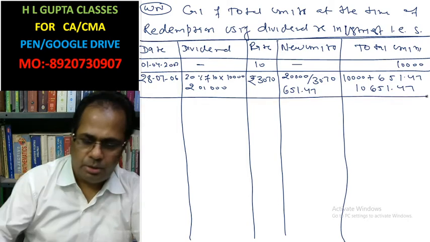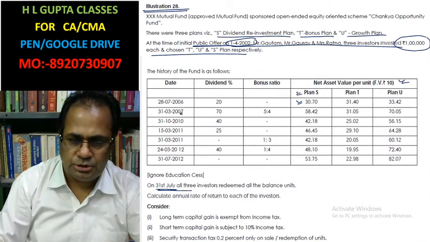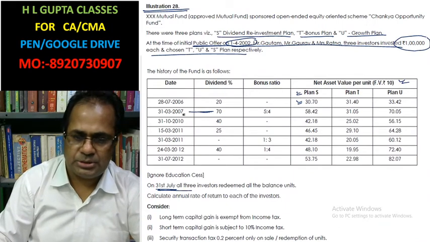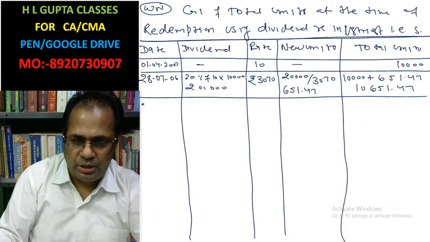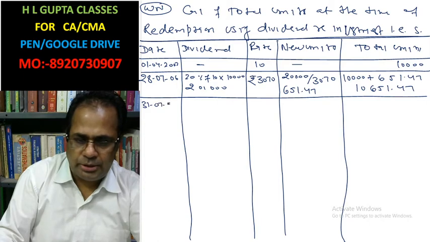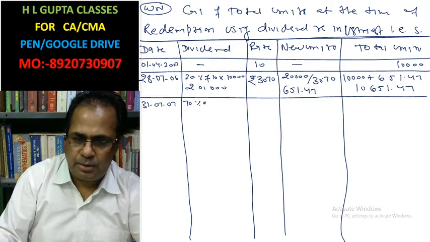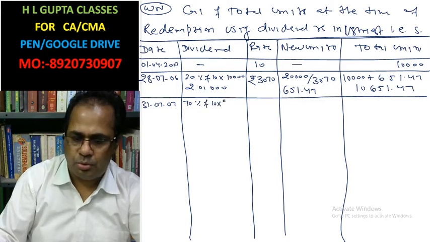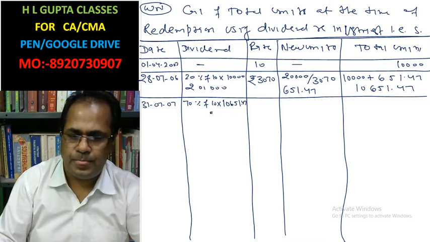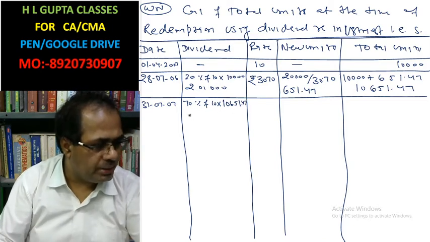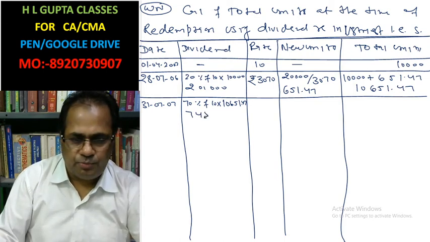Thereafter, next dividend received on 31st March 2007, 70%. 70% of 10 into 10,651.47 is 74,560.